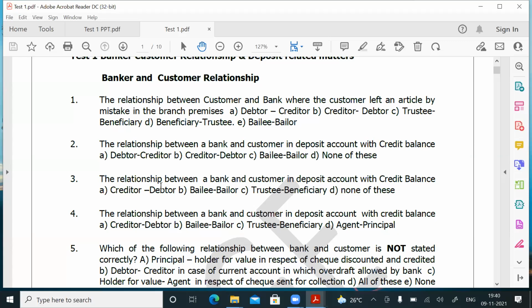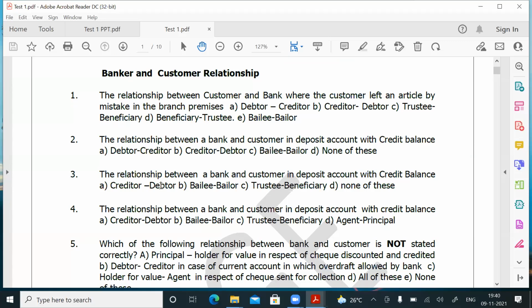In question number 4, debtor creditor option is not there. None of this is also not there. So they are given very close to the answer, creditor debtor. So you have to tick for question number 4, answer is A. Okay, that logic you have to keep in your mind. For question number 4, answer is A, friends. So the same question, question number 2, 3 and 4, answers are different depending upon the multiple choice answers given in the question paper.